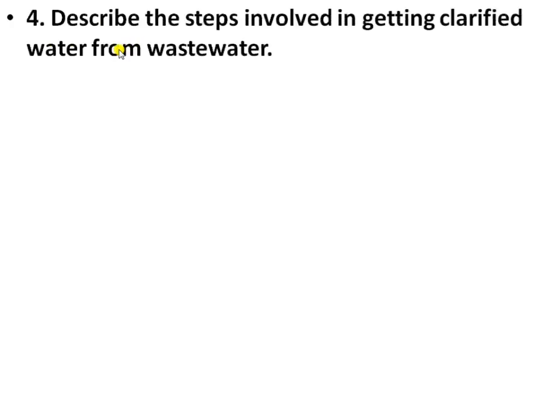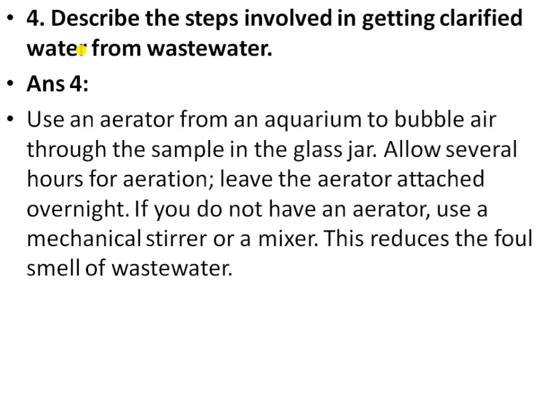Next is question number 4. Describe the steps involved in getting clarified water from wastewater. So the answer of this question is: we can use an aerator from an aquarium to bubble air through the sample in a glass jar. Allow it several hours for the aeration and leave the aerator attached overnight. And if you do not have an aerator, use a mechanical stirrer or a mixer. This reduces the foul smell of wastewater.